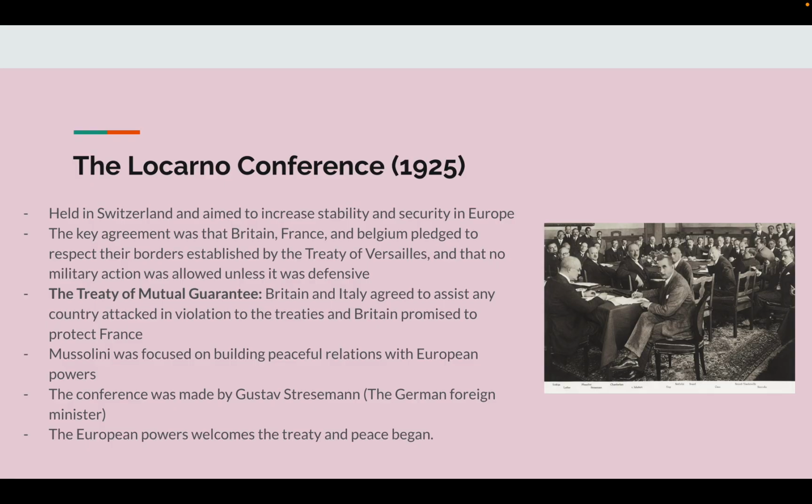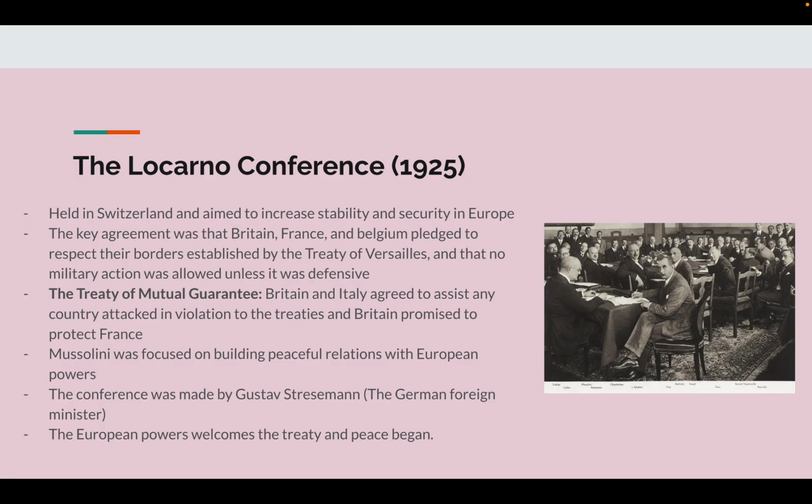The Locarno Conference from 1925. This was held in Switzerland and aimed to increase stability and security in Europe. The key agreement was that Britain, France, and Belgium pledged to respect their borders established by the Treaty of Versailles, and that no military action was allowed unless it was defensive.